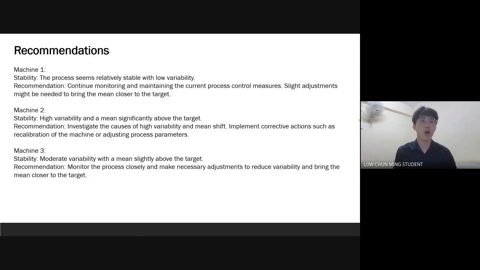For the recommendations, machine 1 seems relatively stable with lower variability. The recommendation given is to continue monitoring and maintaining the current process control measures. Slight adjustments might be needed to bring the mean closer to the target. For machine 2, the stability shows high variability and the mean significantly above the target. The recommendation is to investigate the causes of high variability and mean shift, and implement corrective actions such as recalibration of the machine or adjusting the process parameters. For machine 3, the stability shows moderate variability with a mean slightly above the target. The recommendation given is to monitor the process closely and make necessary adjustments to reduce variability and bring the mean closer to the target.